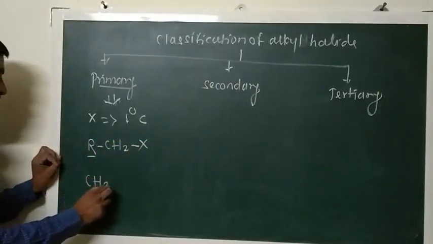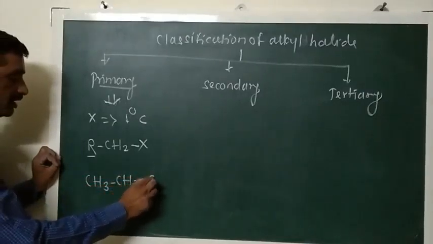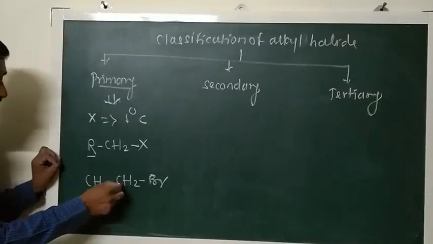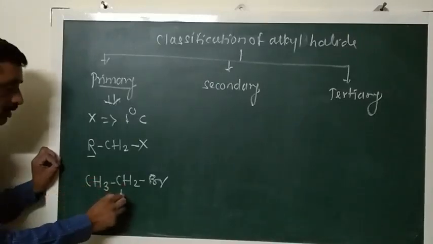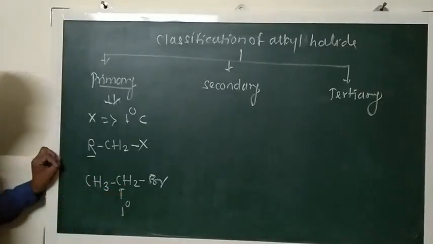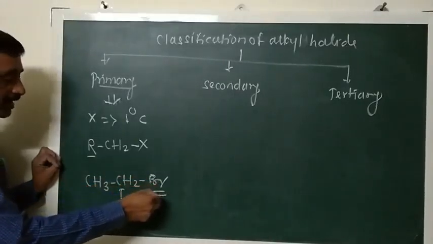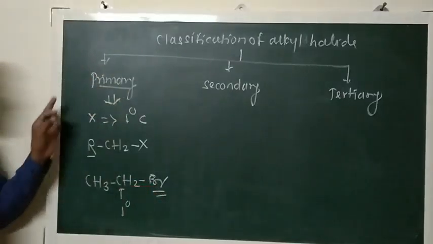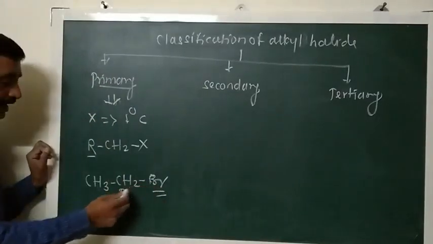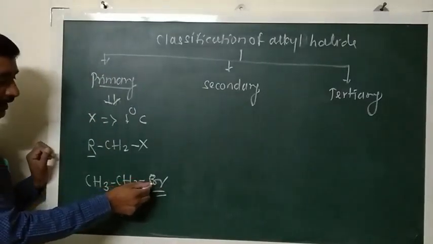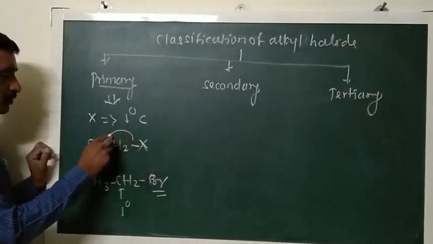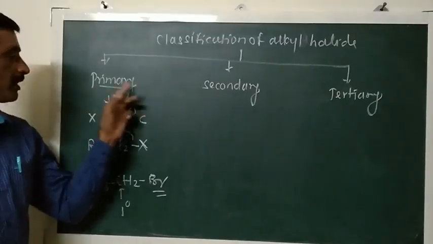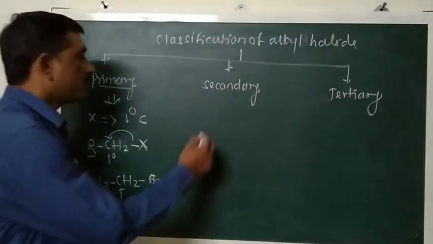An example is CH3CH2Br, ethyl bromide. This carbon is attached to only one carbon atom, so it is a primary carbon atom, and to this primary carbon atom a halogen atom is attached, so it is known as a primary alkyl halide. So what are primary alkyl halides? The alkyl halides in which the halogen atom is attached to a primary carbon atom are called primary alkyl halides. Then secondary alkyl halides.